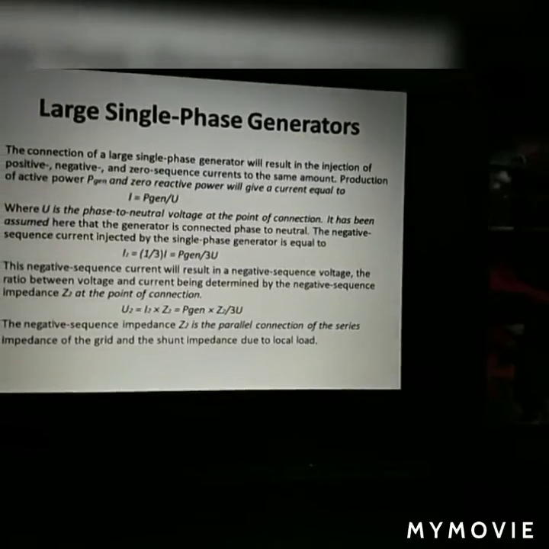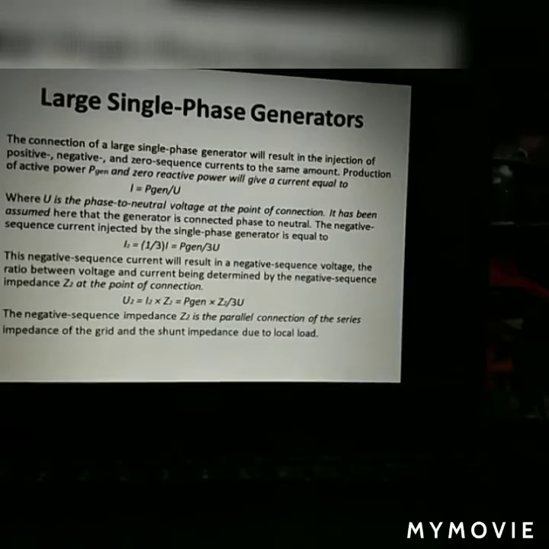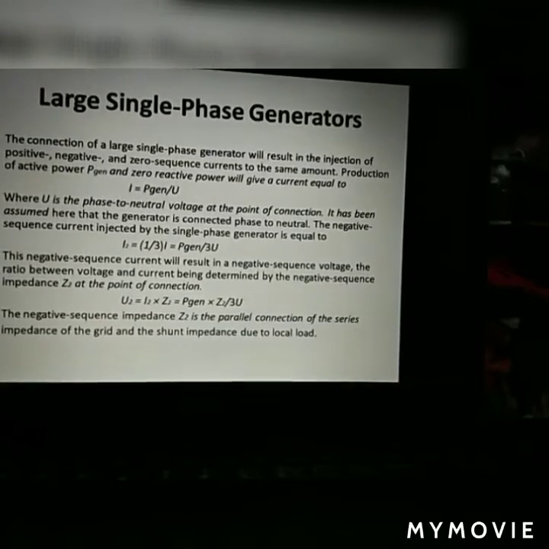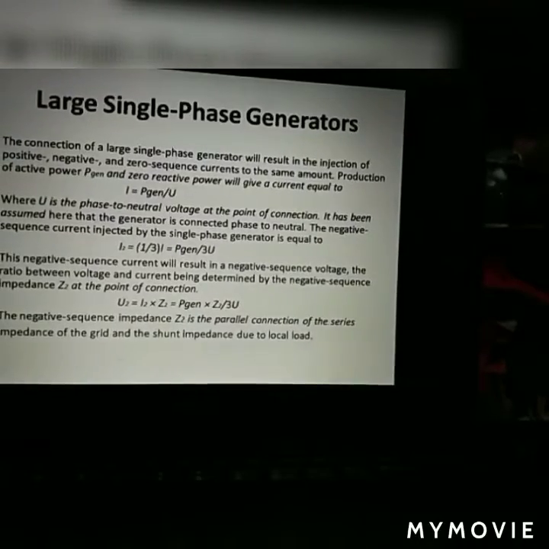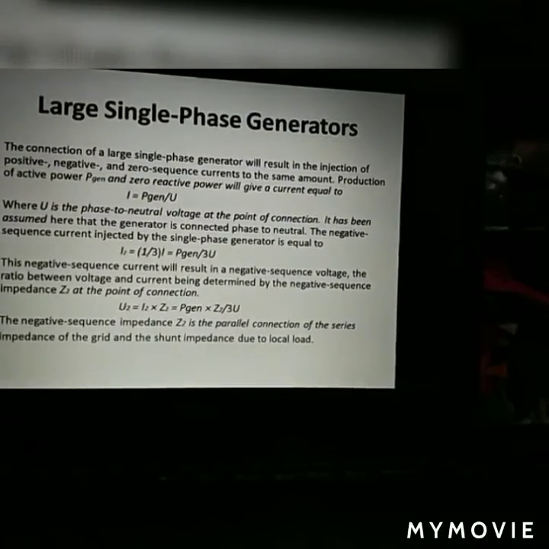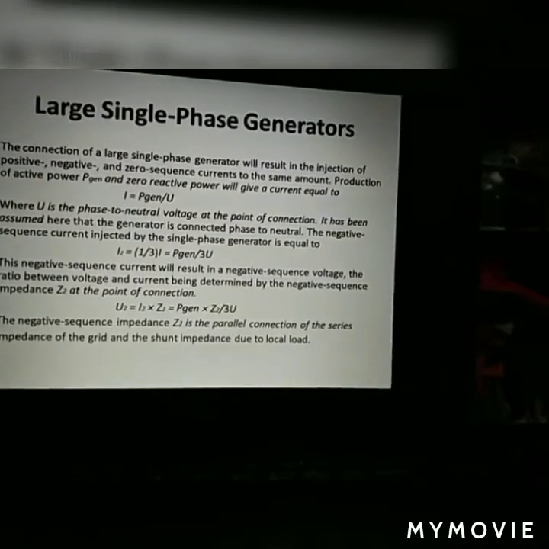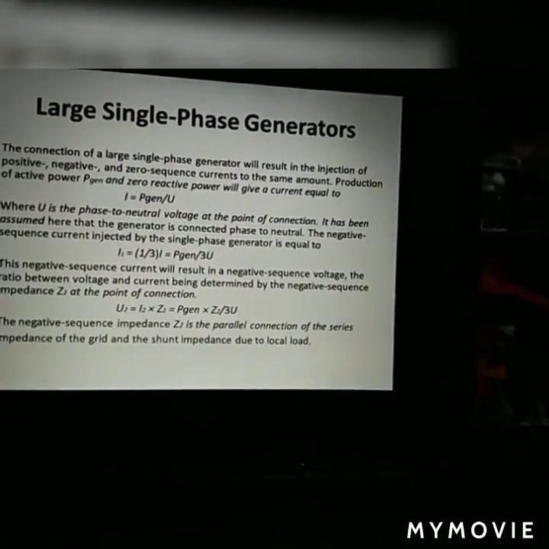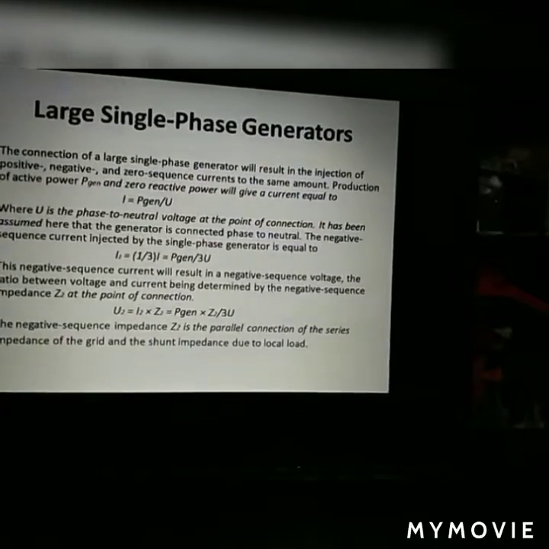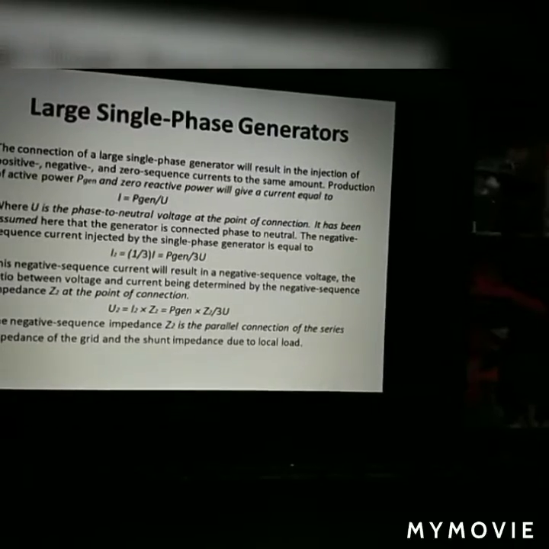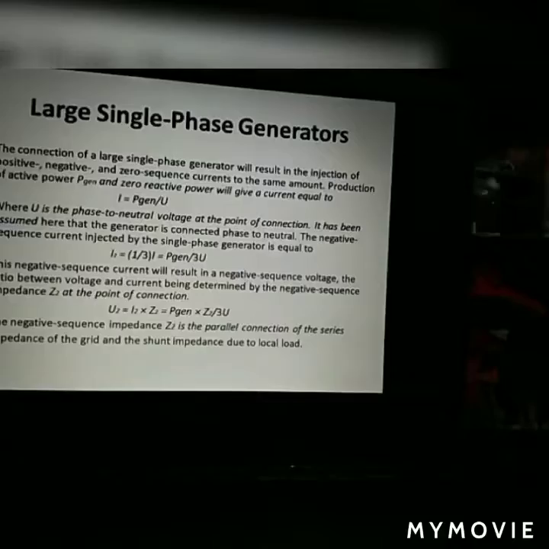Now, larger single phase generators. The connection of a larger single phase generator will result in the injection of positive, negative and zero sequence currents to the same amount. Right. So the production of active power P generation and zero reactive power will give a current I equal to P generation by U, where U is the phase to neutral voltage at the point of connection. Here we are assuming that the generator is connected phase to neutral.